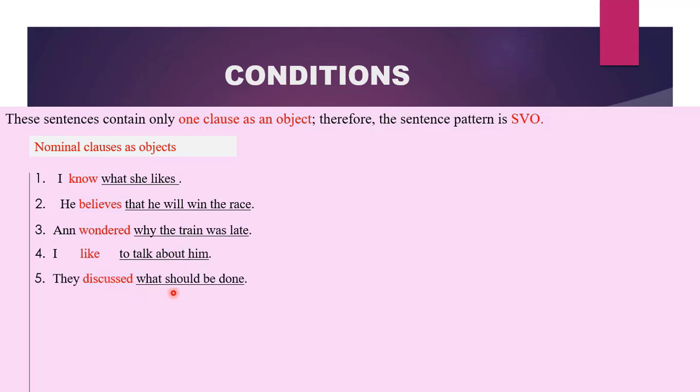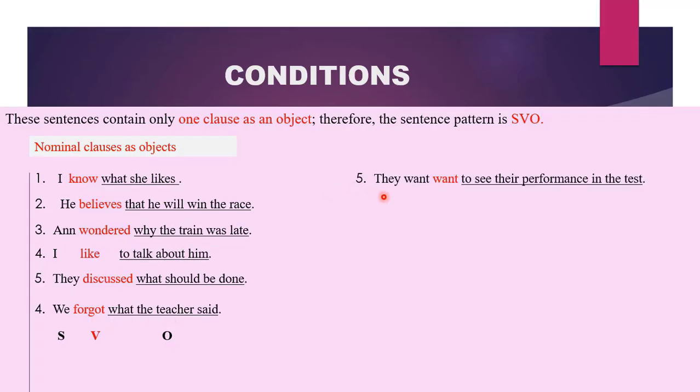They discussed what should be done. What did they discuss? What should be done? Therefore, what should be done is a clause which is suffering from the action discussed. It becomes our object. We forgot what the teacher said. What did we forget? What the teacher said. Therefore, what the teacher said becomes our object because it is a clause suffering from the action forget. So we have our SVO patterns, our subjects, our transitive or action words, and then our objects.